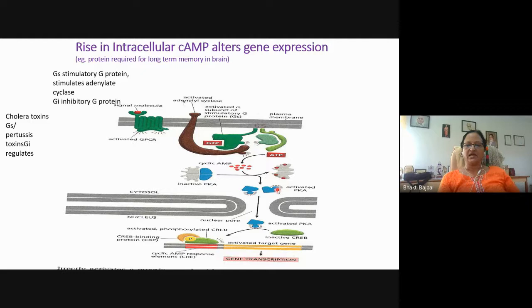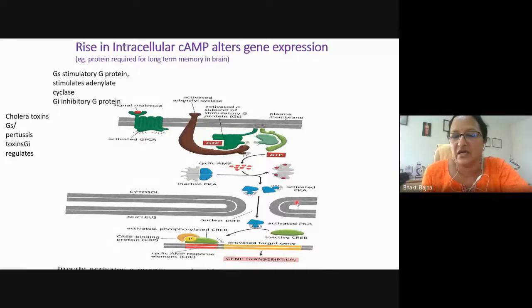So here you can see that the activation of the protein kinase A has occurred in presence of cyclic AMP, and the cyclic AMP is produced by the adenylyl cyclase. Now PK is a protein kinase. Since this protein kinase is activated by the cyclic AMP, it is called PKA. So here A stands for cyclic AMP. So this protein kinase is activated by the cyclic AMP, and then it brings about the activation of the target genes after activation of the CREB.